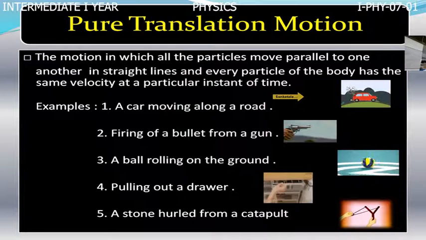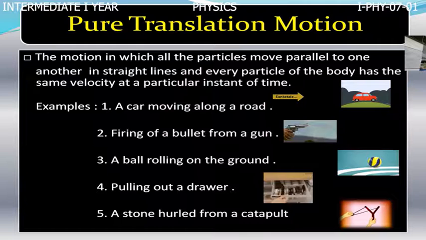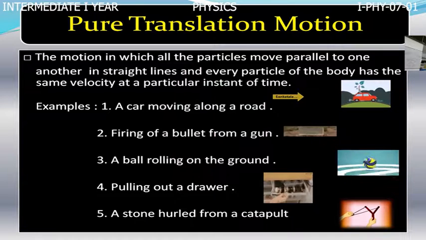What do you understand? Every particle of the rigid body has covered the same displacement in the specified time. Each and every particle of the rigid body moves parallel to each other. Such a type of motion is called translatory motion.